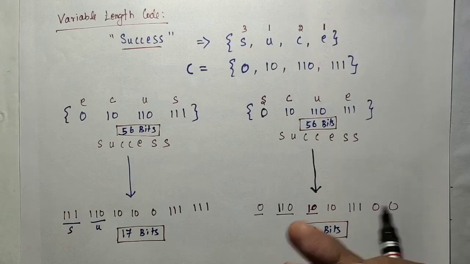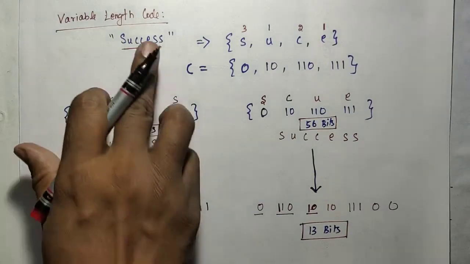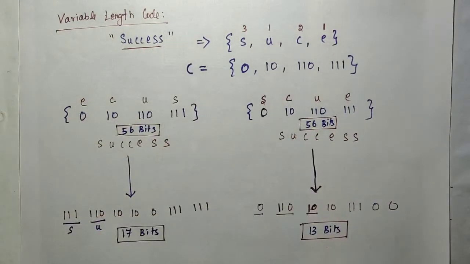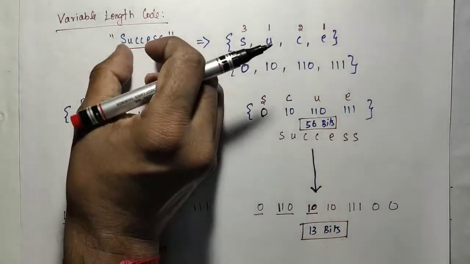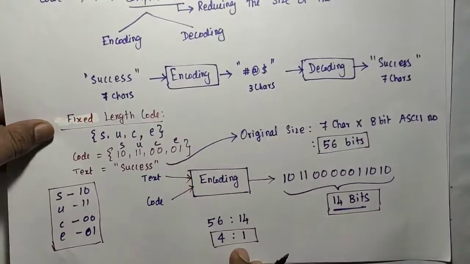Don't consider this input alone. Suppose that S is repeated more times. Think about it: if 1000 S are present, then with the fixed length code, 1000 into 2 bits will be added here.